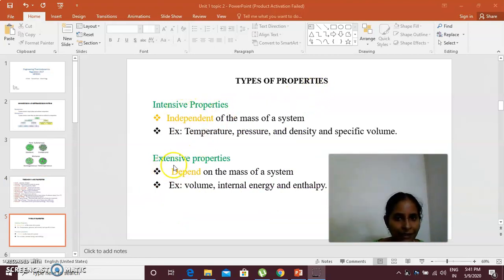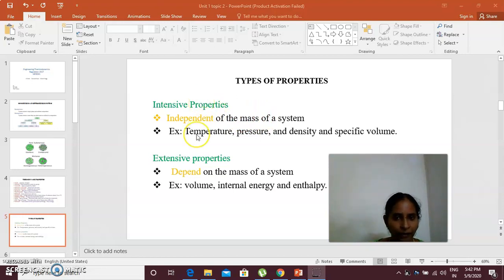Intensive property and extensive property, two types of property we are going to study now. By the name itself we can understand: intensive properties are independent of the mass of the system. Whatever the mass of the system, these properties will not change.